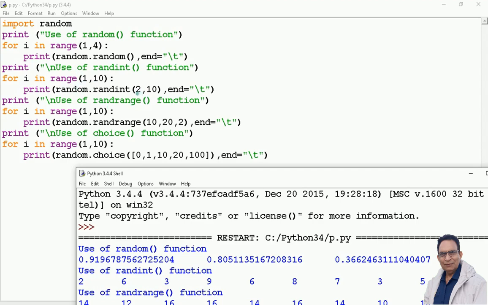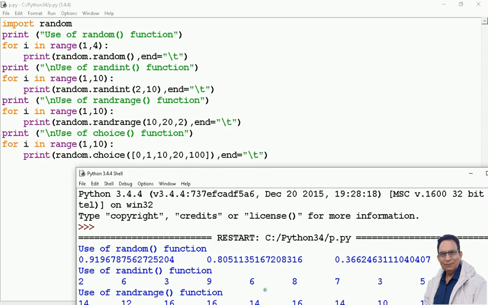and here the random number generated is between 2 and 10. One thing should be very clear here. In randint, lower and upper limit both are included. I repeat, in randint, lower and upper limit both are included. So the number generated from 2 to 10 will again be a random integer value. It can be 2, it can be 5, it can be 7, it can be 10. In any order it can be generated. So at random these values are generated, which you are getting here.